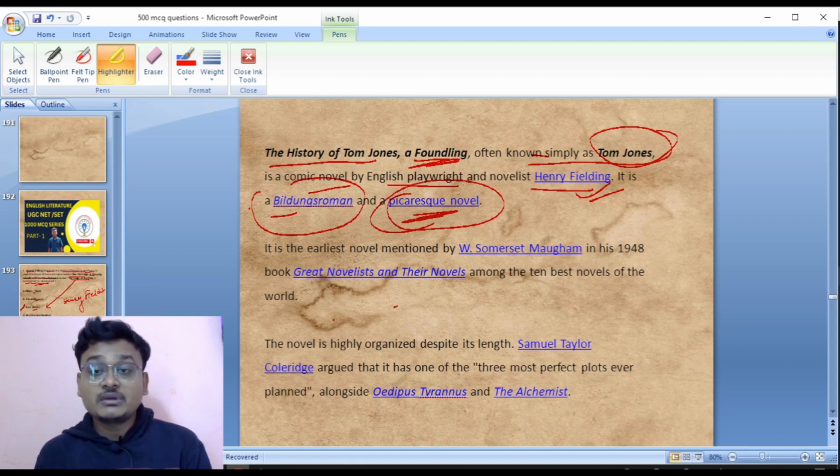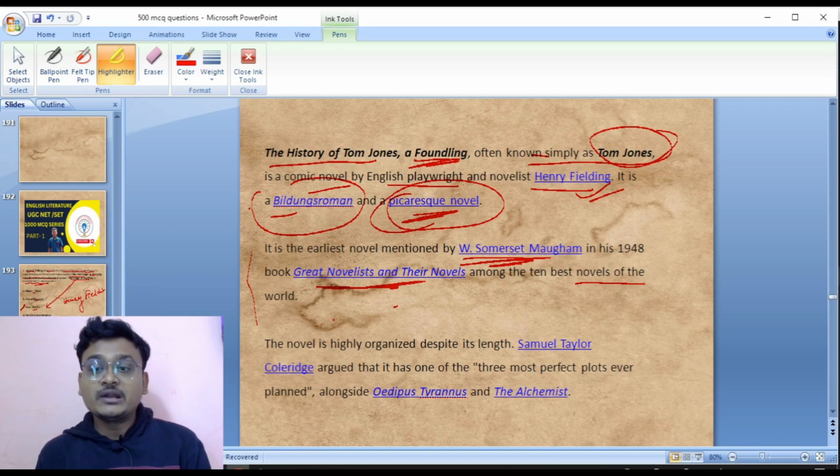It is the earliest novel mentioned by William Somerset Maugham in his 1948 book, The Great Novelists and Their Novels. So who is the author of the book The Great Novelists and Their Novels? It is William Somerset Maugham. It is among the 10 best novels of the world. It was told by William Somerset Maugham in his book Great Novelists and Their Novels.